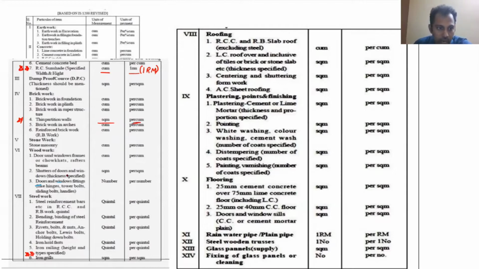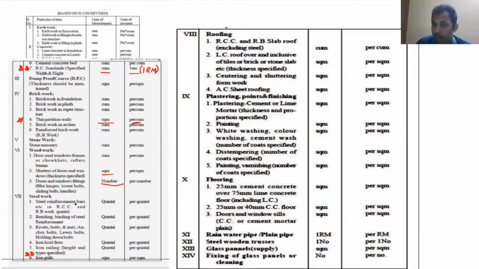Shutters of doors and windows, thickness specified. See here, doors are in number, but the shutter is not in number. Shutter is in square meter. When you are applying a shutter as a door, so mild steel shutters, if you are using shutters, then we use square meter as the unit of measurement and also the unit of payment.